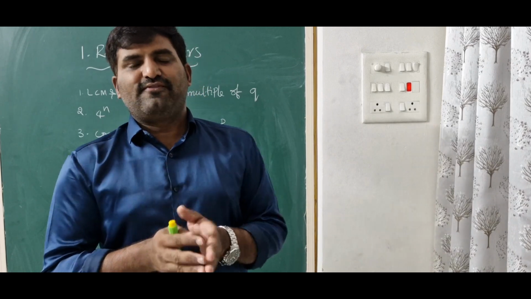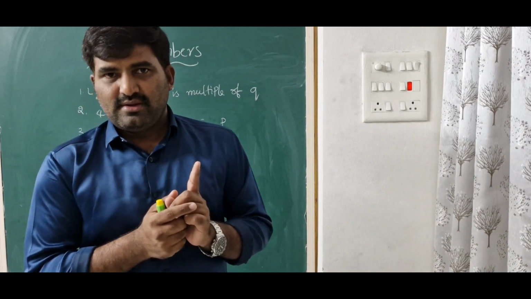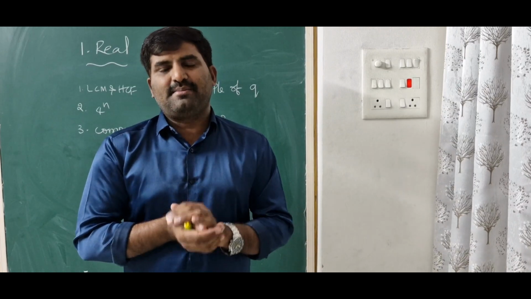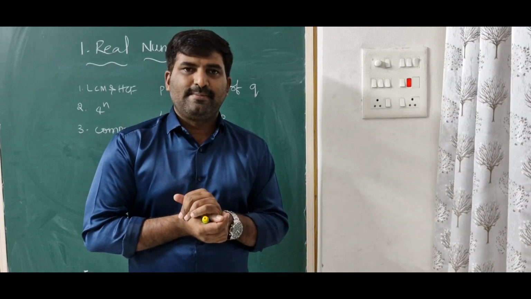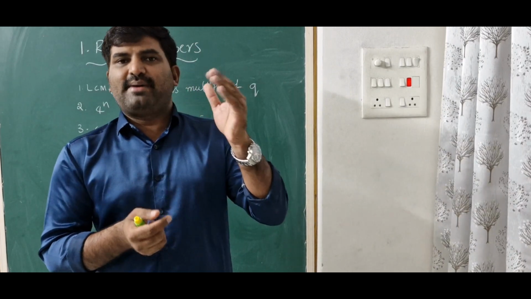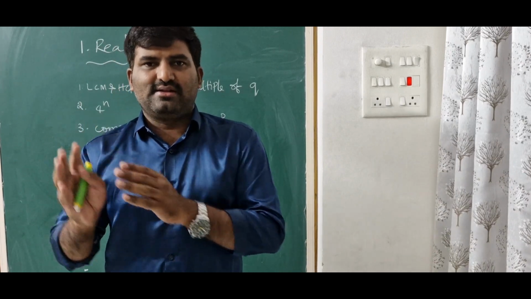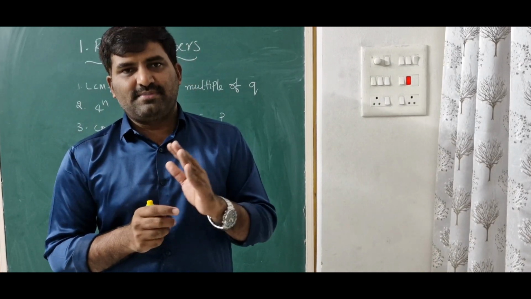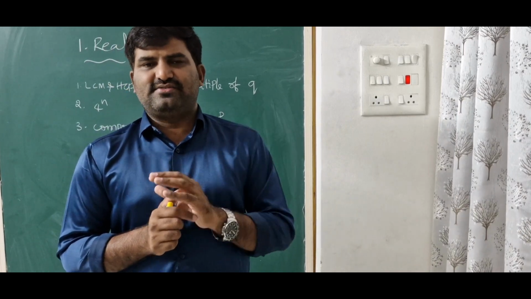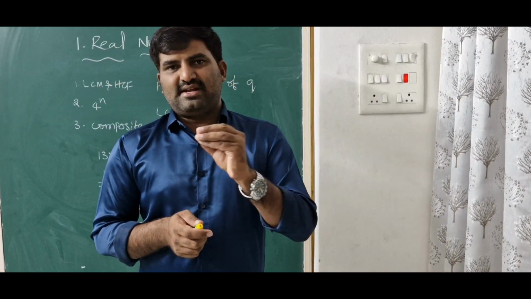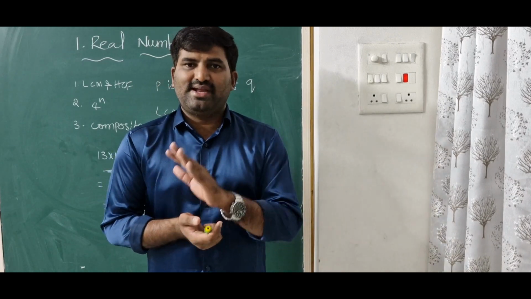In this case, first find the HCF. If you find the HCF, you will get the number of trees or plants in each row. So divide the total number by the HCF, and then you get the number of rows. This is the only different question from finding LCM or HCF directly. Generally, when you want to find the minimum number of rows, the minimum number of trees, the minimum number of books and so on, we should find the LCM.